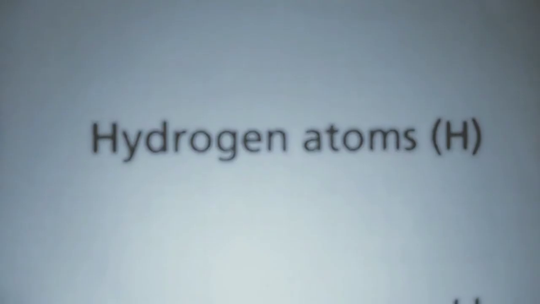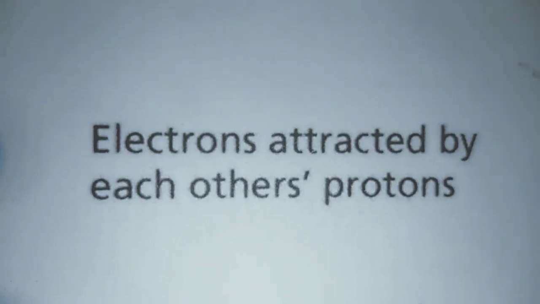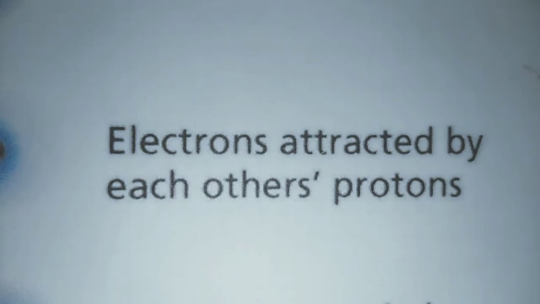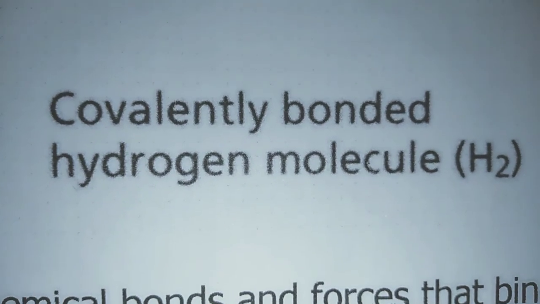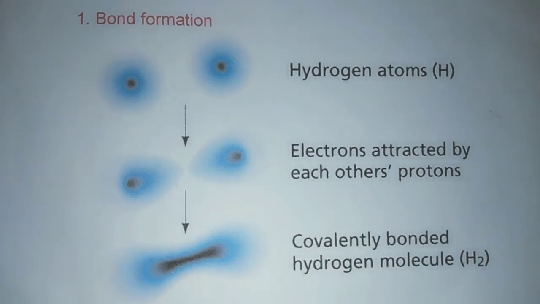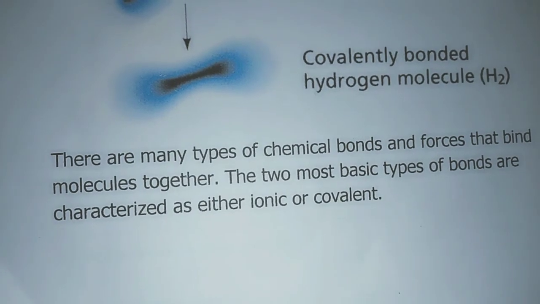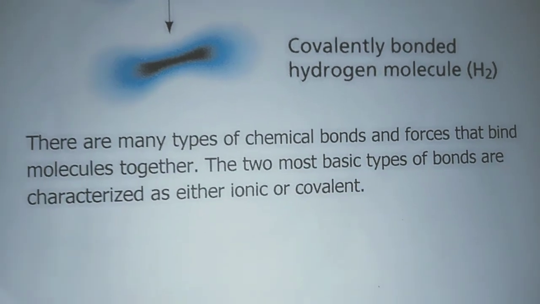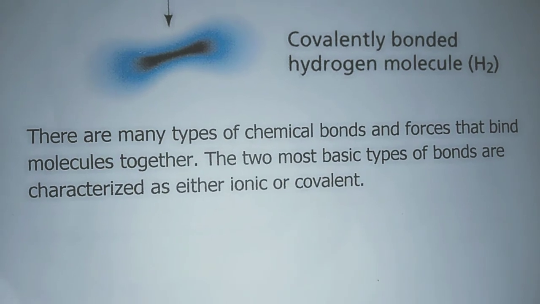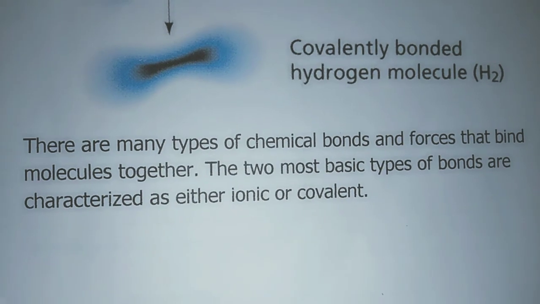Bond formation. Hydrogen atoms. Electrons attracted by each other's proton. Covalent bonded hydrogen molecule, H2. This is how a bond is formed. There are many types of chemical bonds and forces that bind molecules together. The two most basic types of bonds are characterized as either ionic or covalent.